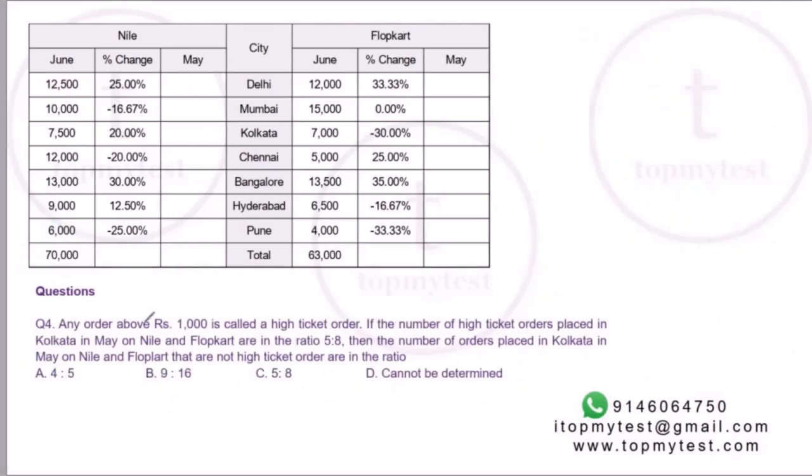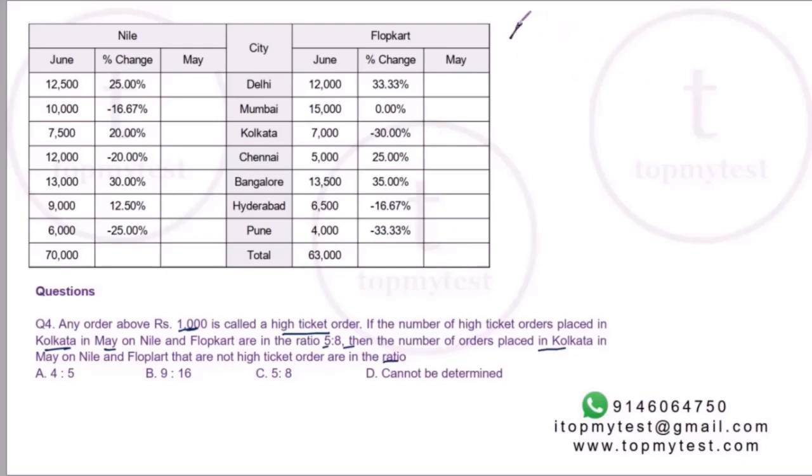All right, question number 4. Any order above 1,000 rupees is called a high ticket order. If the number of high ticket orders placed in Kolkata in May on Nile and Flopkart are in the ratio 5:8, then the number of orders placed in Kolkata in May on Nile and Flopkart that are not high ticket orders are in the ratio what?